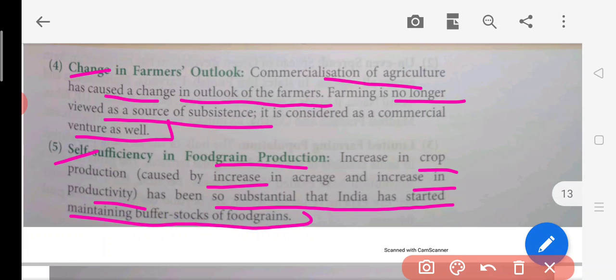Now India is having its buffer stocks, which means India is producing enough food grains and is just making a stock of that. So whenever there is a requirement, they can use it, for example whenever there's a drought, sukha padta, in that case they can use such food grains.